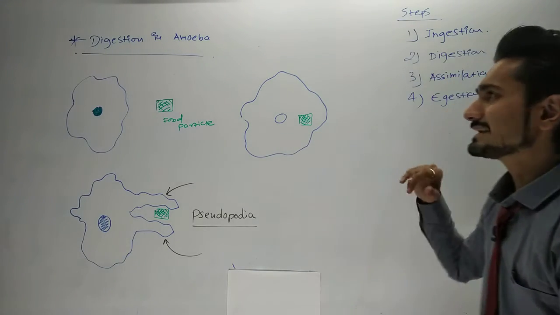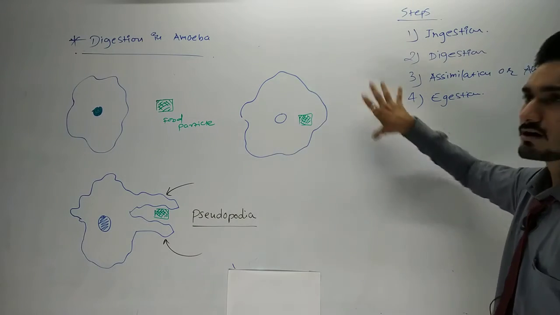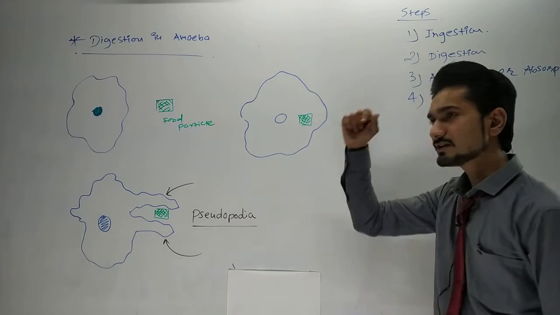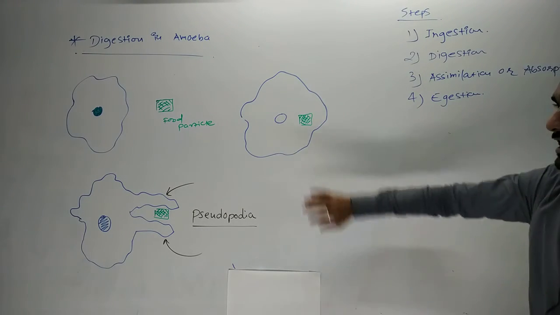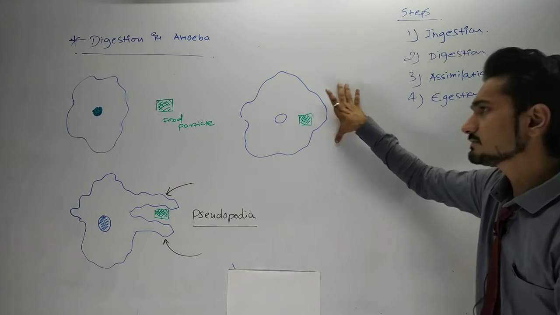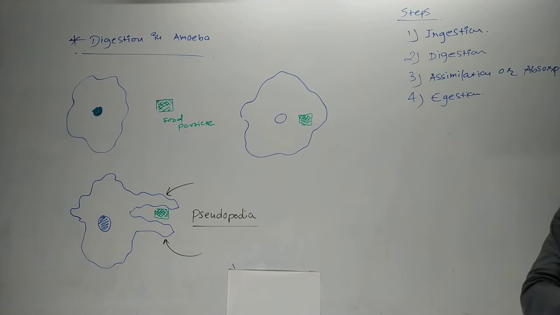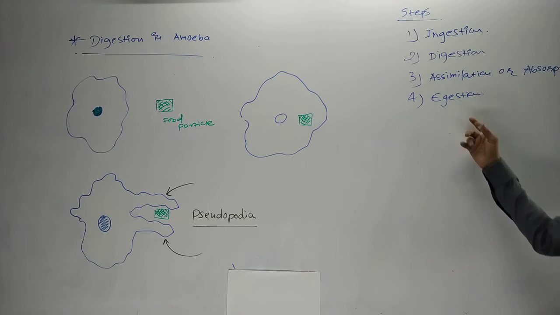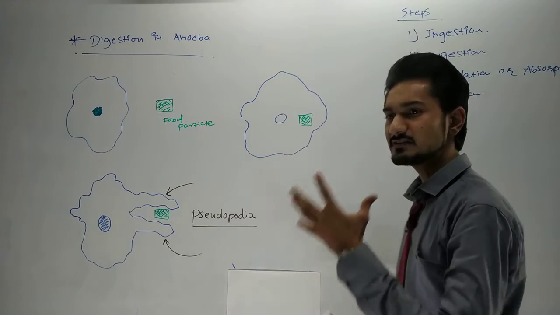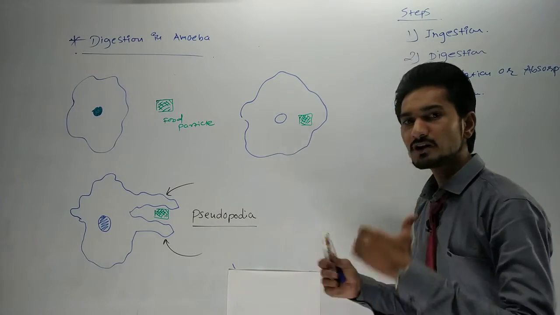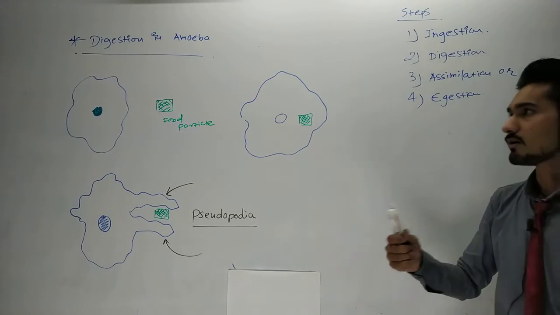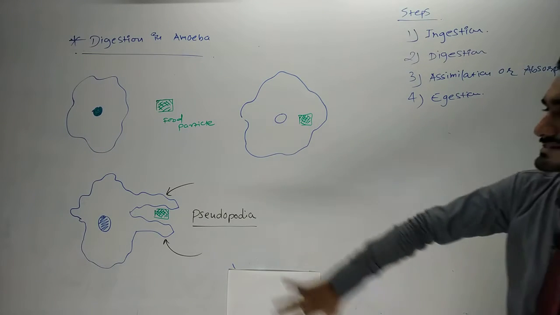Similarly, in the digestion of the amoeba, or digestion in a unicellular organism, waste material is also produced. How this waste material is removed from the body happens in the fourth step, which is known as egestion. Egestion is a part of the excretion system, and excretion means the removal of waste material from the body. I hope you have all understood the 4 steps of digestion in the amoeba.